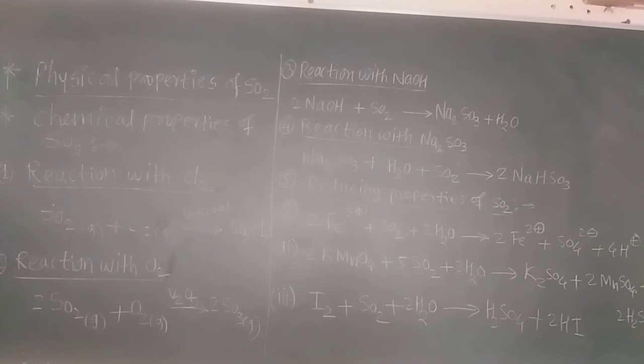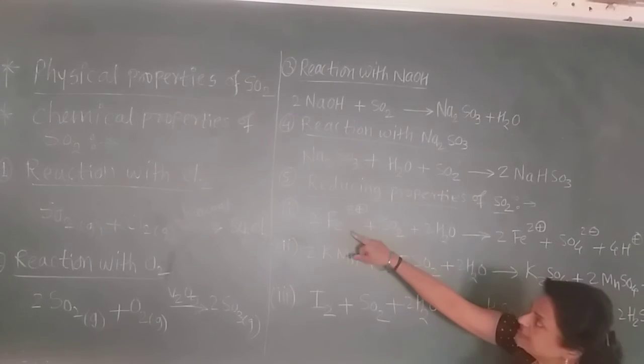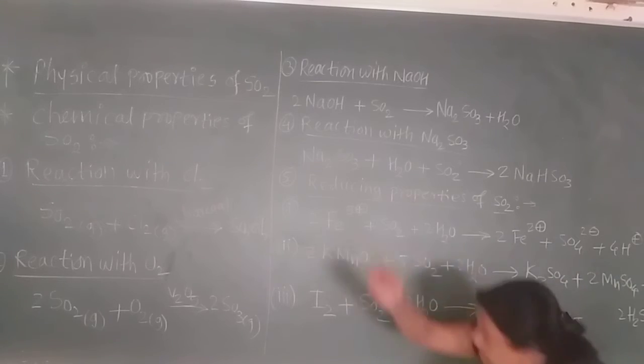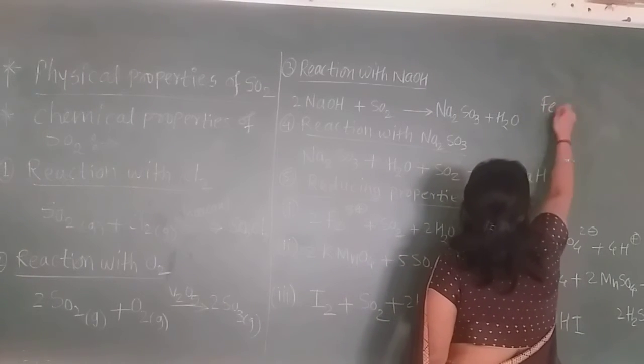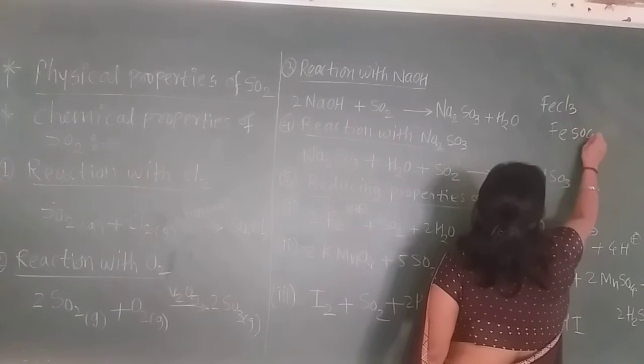Now next is also a chemical property, and the name of that is the reducing property of sulfur dioxide. Sulfur dioxide reduces some chemicals, such as when moist sulfur dioxide reacts with a ferric salt to form the ferrous salt. You know that in ferric, the iron atoms are in the +3 state. Now remember that this is ferric chloride and this is ferrous sulfate.